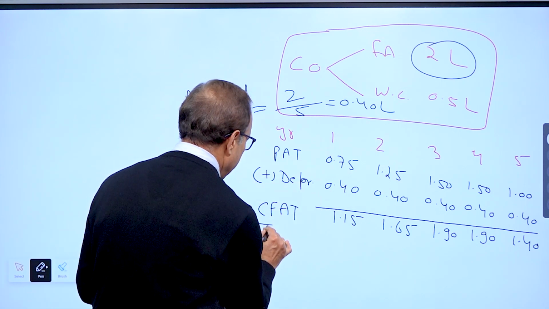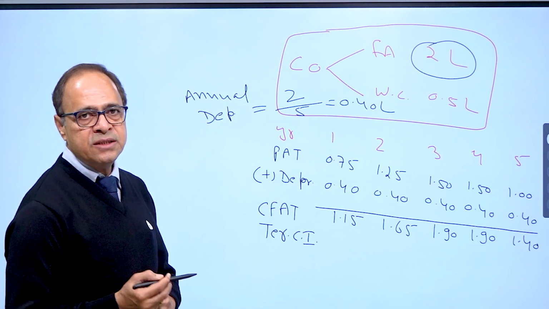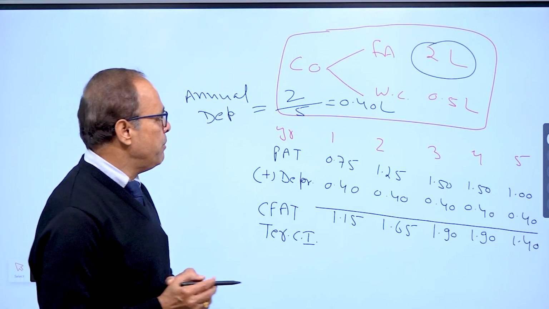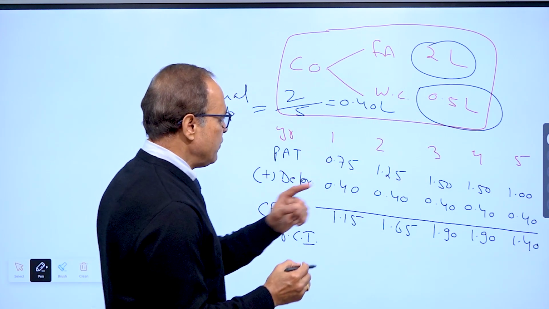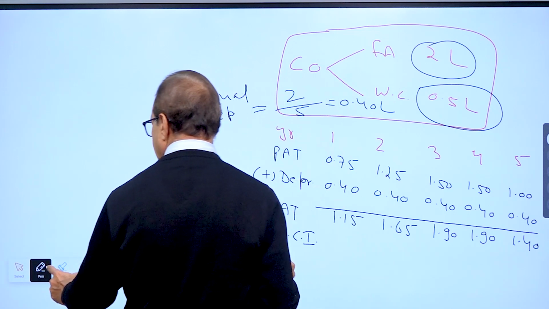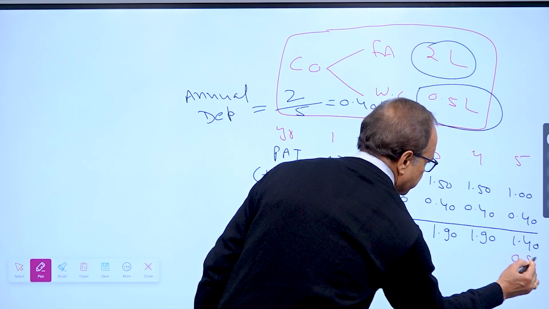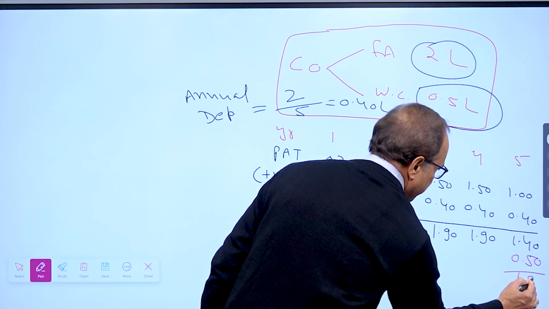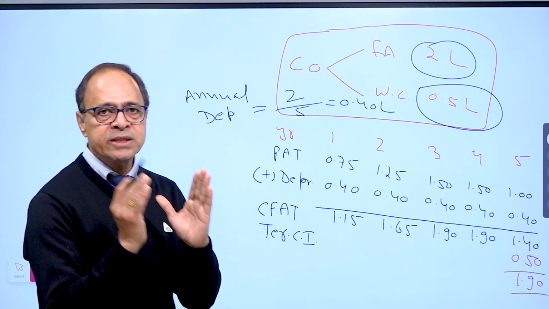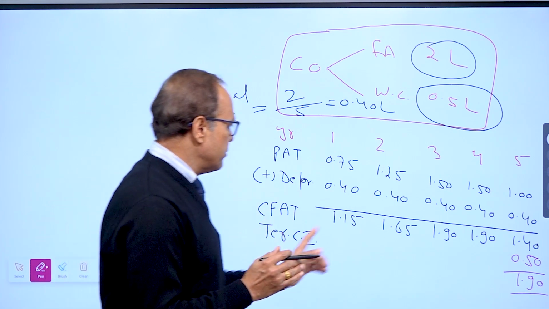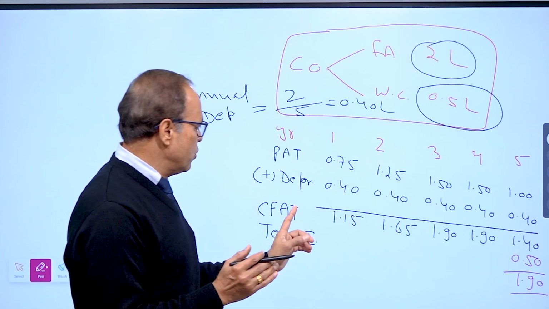Apart from that, we will have terminal cash inflow. Since salvage value was given as 0, but we have invested 0.5 lakh in working capital, in the 5th year we are going to get terminal cash inflow of 0.5. So in the 5th year, total cash inflow will be 1.9. But remember, in normal circumstances we never use terminal cash inflow for calculating payback period. Instead, we only use CF1 to CF5.